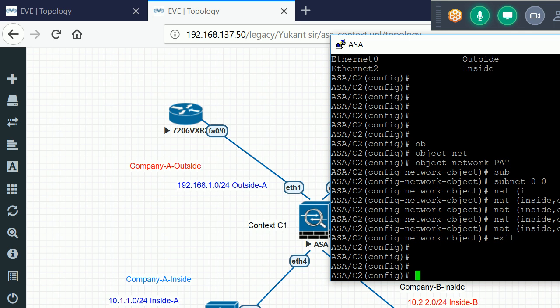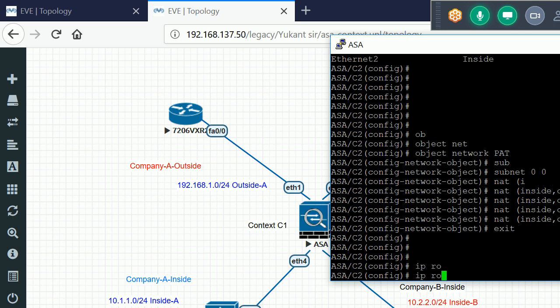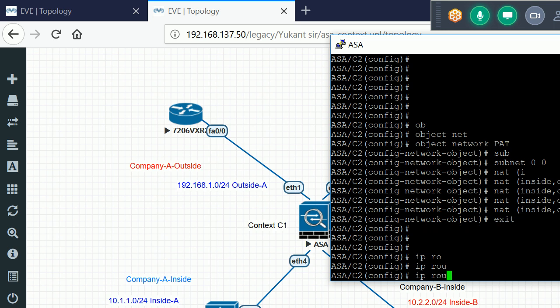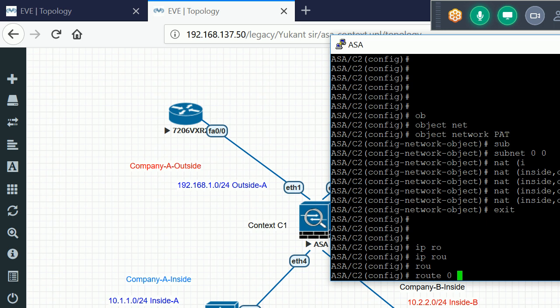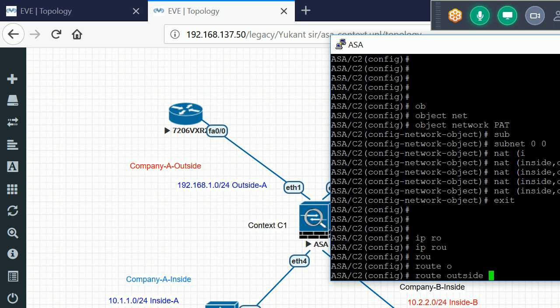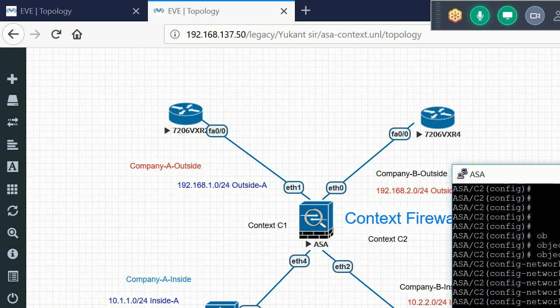We also need to add a default route. In that context I didn't add a default route, but here I need to. Basically we always need to add one default route towards the ISP. Not ip route; the command is route outside 0.0.0.0 0.0.0.0, followed by the next hop IP address of this guy.